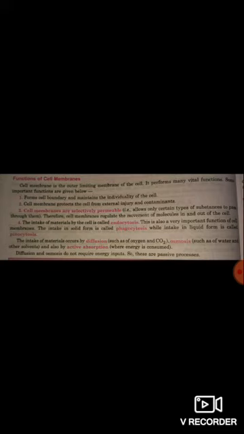Intake of material occurs by diffusion, such as oxygen and CO2, that means carbon dioxide. Osmosis, such as water and other solvent, is also passive. Active absorption is where energy is consumed. Diffusion and osmosis do not require energy input.